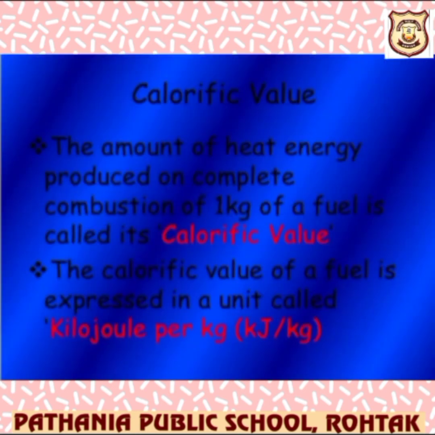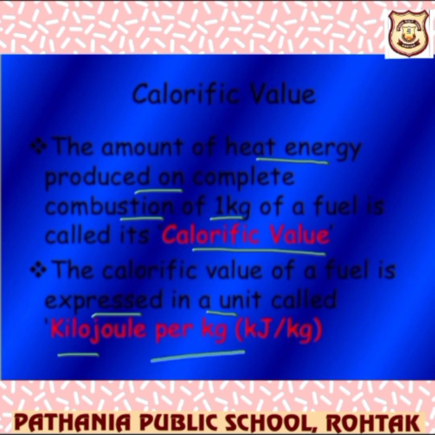Let's talk about calorific value. I have discussed earlier in this topic that a substance which is a very good fuel must have a very good calorific value. So let me discuss what it is. The amount of heat energy produced by the complete combustion of 1 kg of fuel is called calorific value. The calorific value of a fuel is expressed in a unit called kilojoule per kg.